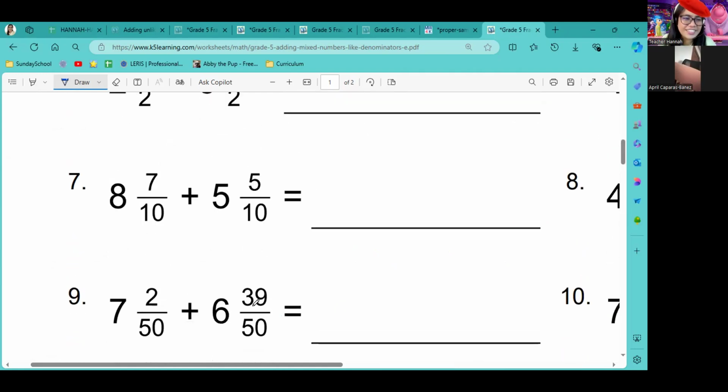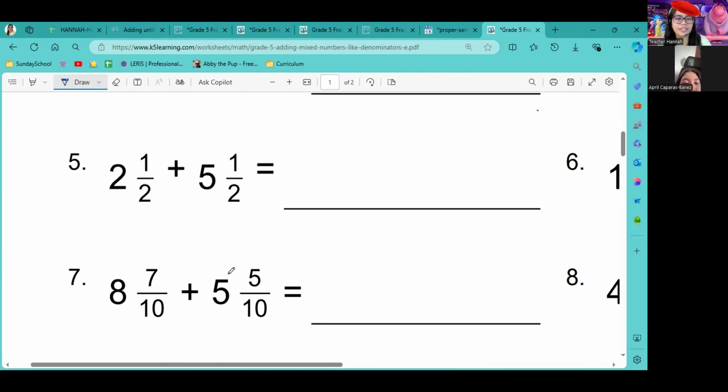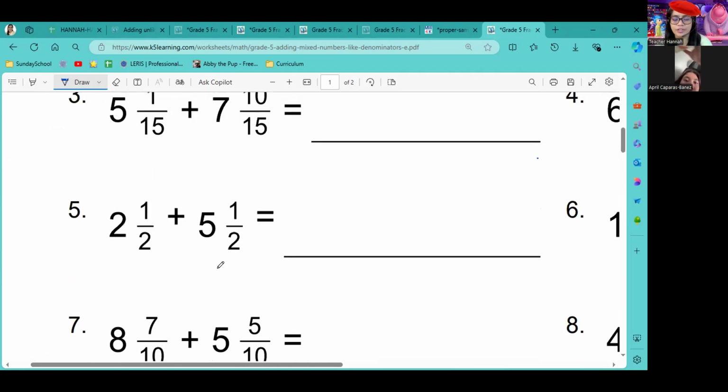Okay, so let's do number 7. Wait, let's do number 5 instead. Oh, this is very easy. So baka gawin ko na po to mental kasi madali lang po. 7 and 2 over 2.